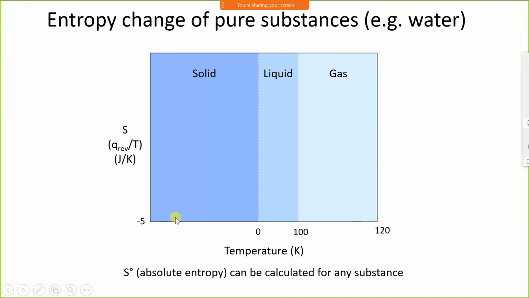Suppose I am increasing the temperature from -5 degrees. At -5 degrees, water is in ice form. If I am heating it, increasing the temperature from -5 degrees Celsius to 0 degrees Celsius, I am supplying sensible heat. What is sensible heat?